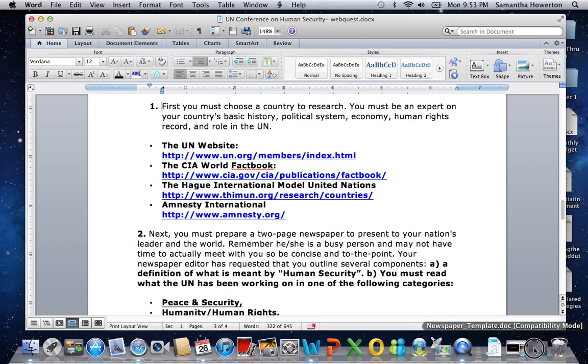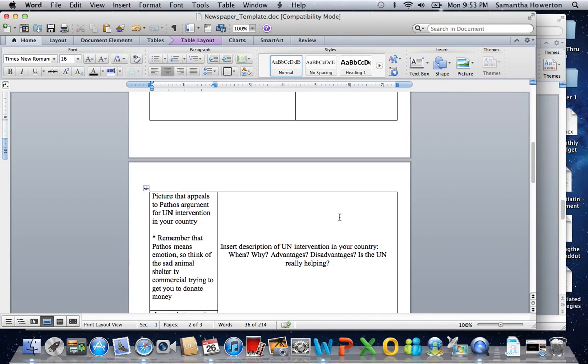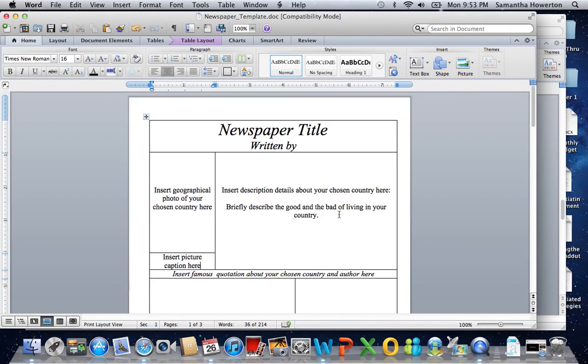So if we come down here and click on this template right here, each one of these boxes has directions for what goes in that box. If you look at the one I just highlighted, it says you're inserting a description about your chosen country. So you're describing what your country looks like, the good, the bad, the ugly.